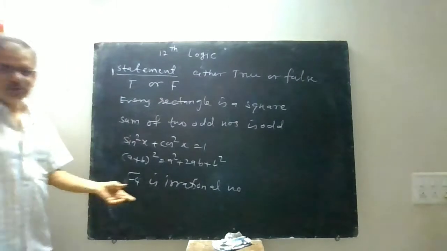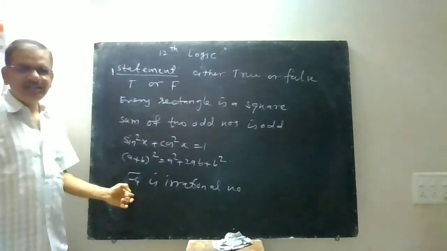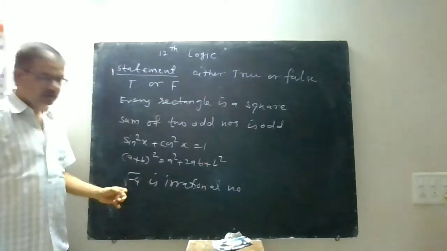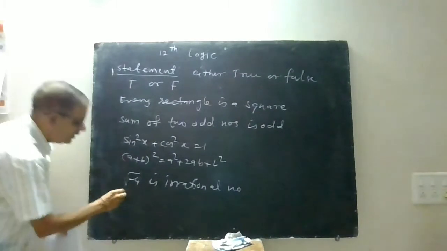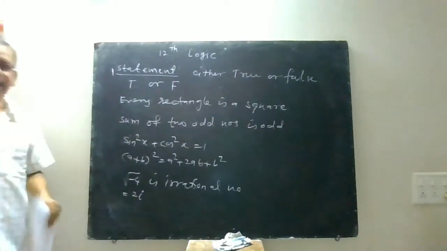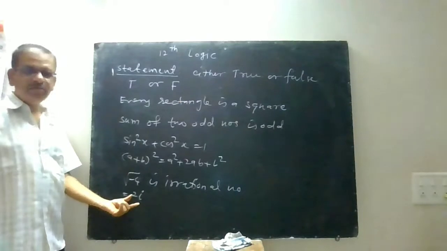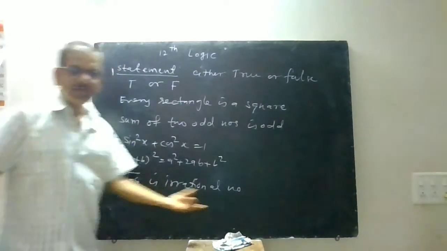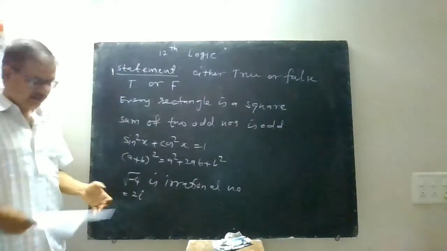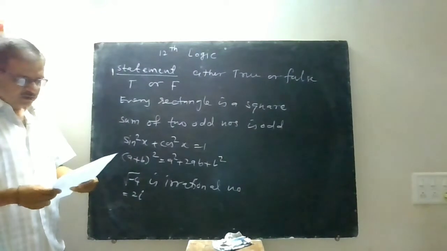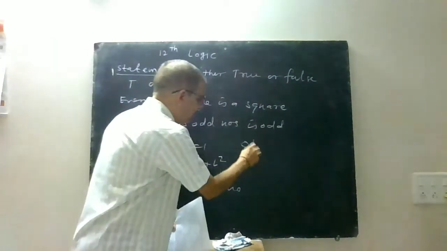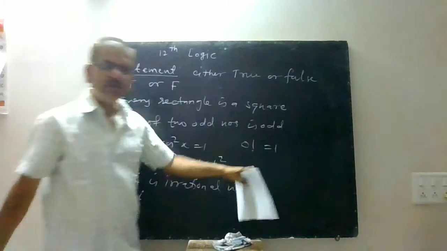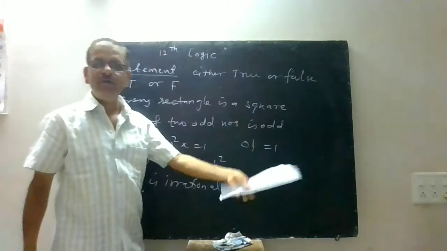I think those who are having good mathematics will say this is a false statement, because root of minus 4 actually it is the number 2i, that is an imaginary number 2i, which is not an irrational number. So this type of statement is a false statement, you can see. Now 0 factorial is equal to 1? This is a true statement. This statement and its truth value is true.